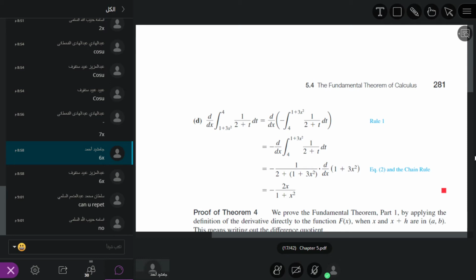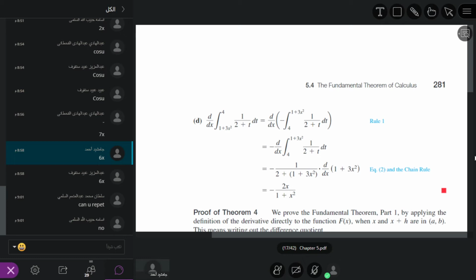Whenever we swap the lower limit and the upper limit, we get a negative sign outside. We get a negative sign outside. So that is why here you can see this negative sign outside. After that, when we take the derivative, the negative sign goes outside. We will take the derivative of this integral.